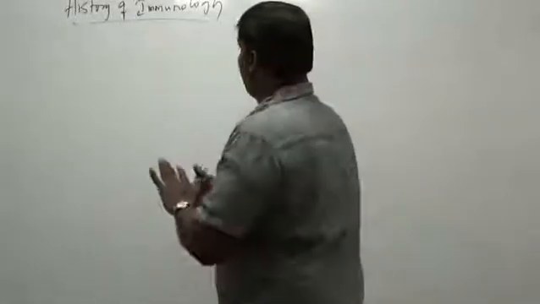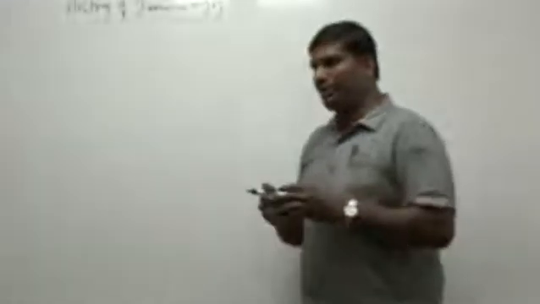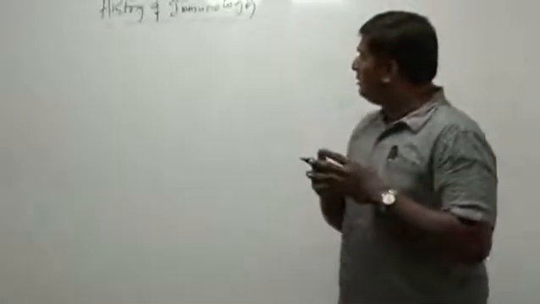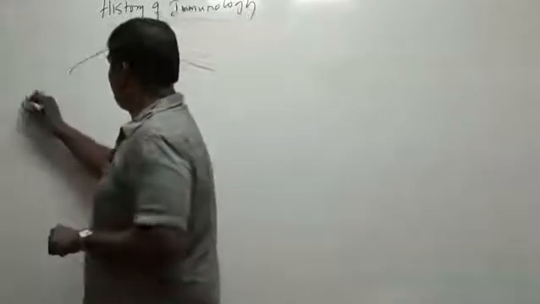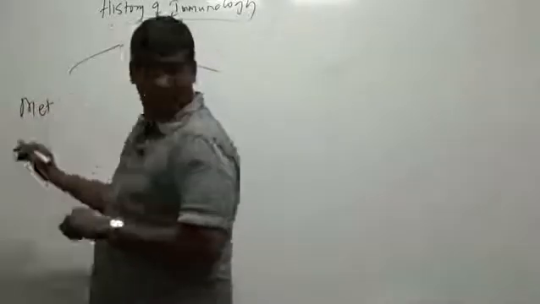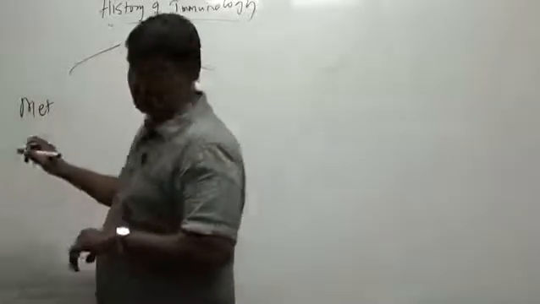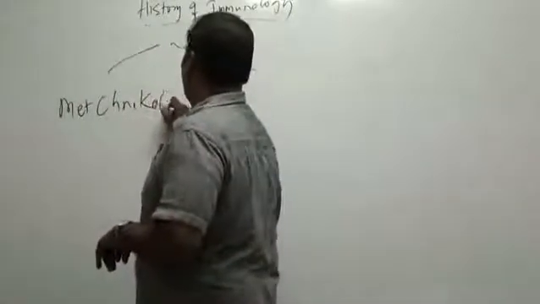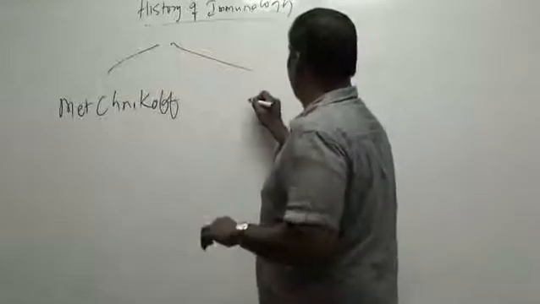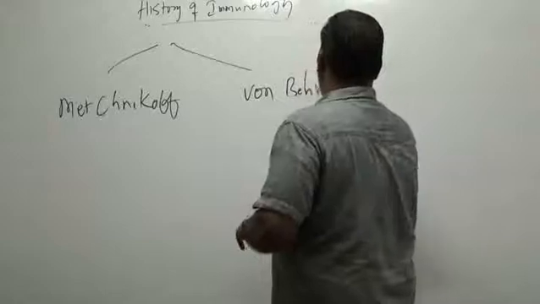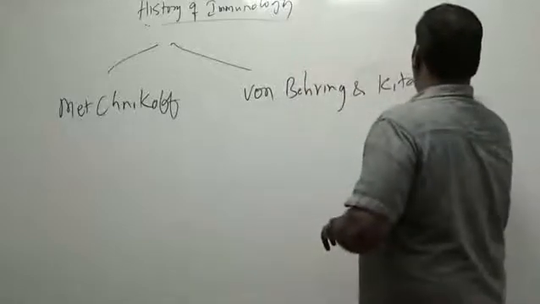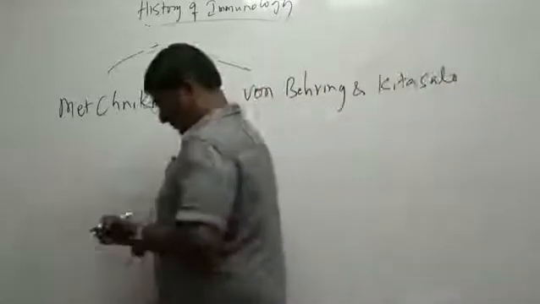Then during this period, people were unable to decide which factors were actually responsible for immunity. There were two groups of people, one led by Mechnikov, and one led by others; these were the major people.